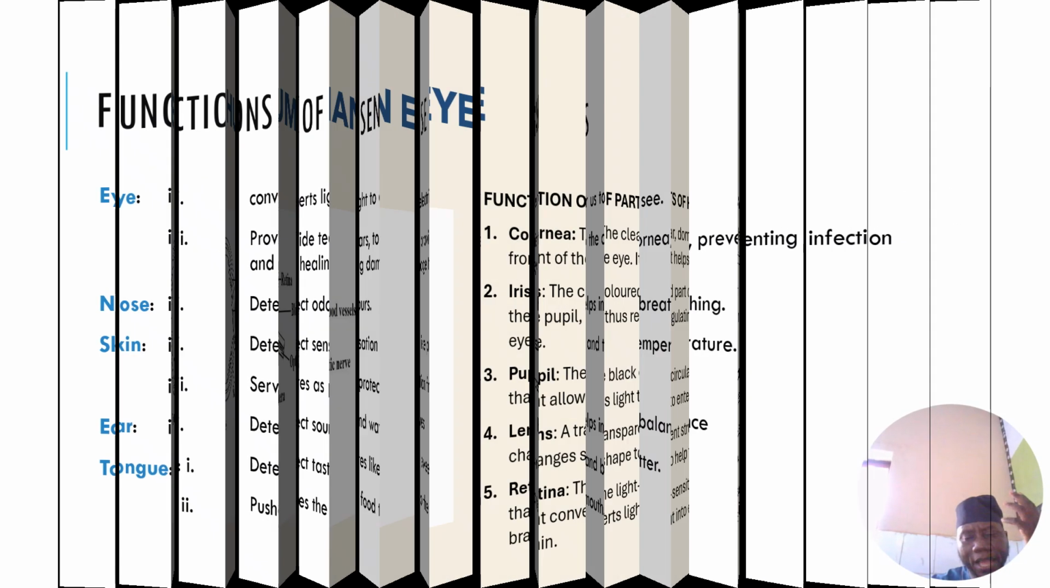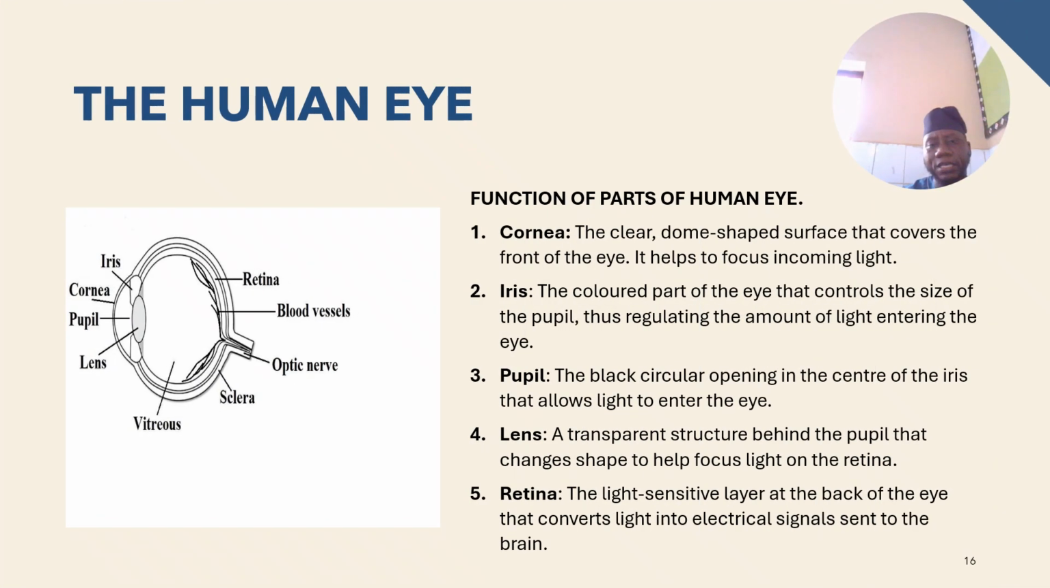Then we have the eyes. You should be able to draw the eyes and label it. That is one of the things you should be able to do.